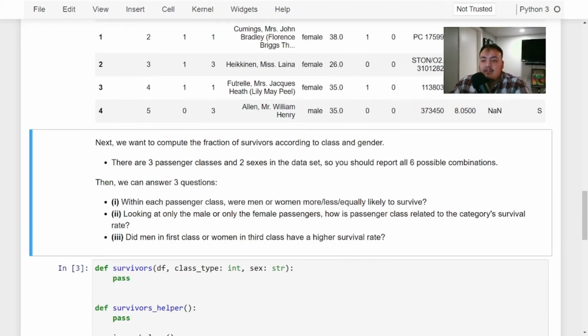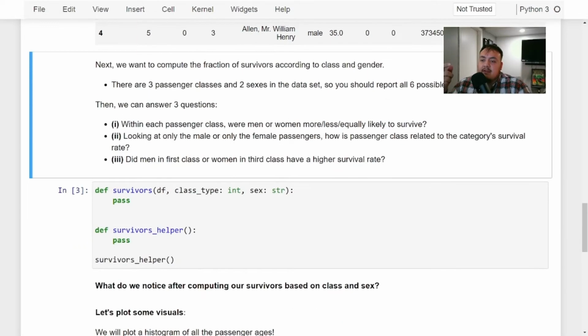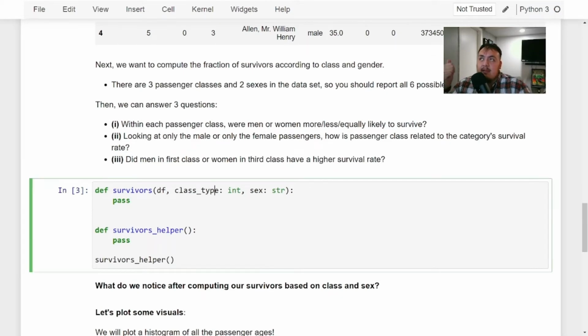So there are 3 passenger classes and 2 sexes in the data set. So we should report all 6 possible combinations. So before we begin that, we have this function right here. We're passing in the clean data frame. The class type is going to be one of 3 classes: class 1 male, class 1 female, class 2 male, class 2 female, class 3 male, and class 3 female. And then we're going to pass in the sex, which is male or female.